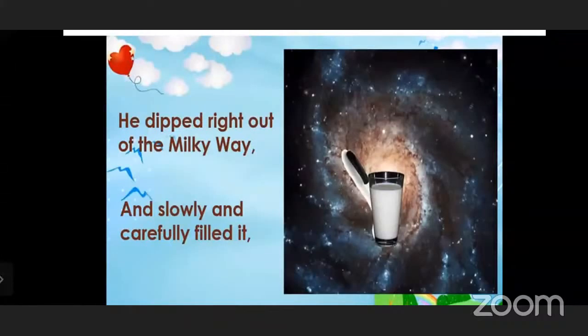He is telling that when I started taking a sip of milk from this dipper, the milk spilled all over the sky, and slowly and carefully filled it. Now what has he done? He has dipped right out of the Milky Way, and slowly and carefully he has filled it again.